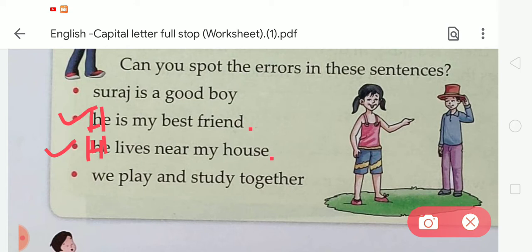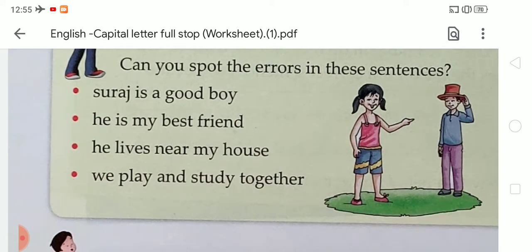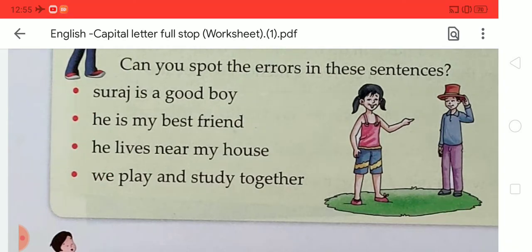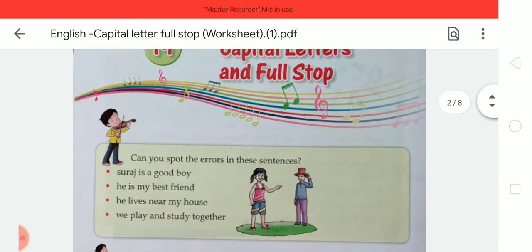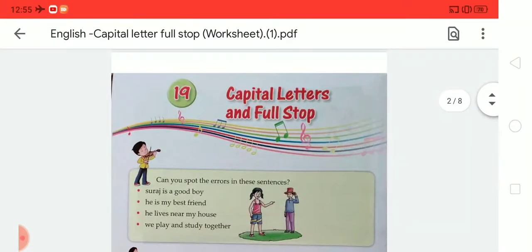Now next is "we play and study together." Here we again do the same thing. We have to write the first letter in capital, and after that we have to put a full stop at the end of the sentence. Okay students, so like this.